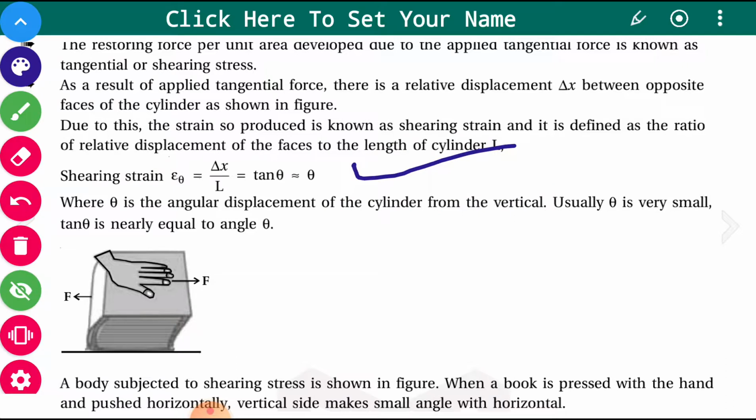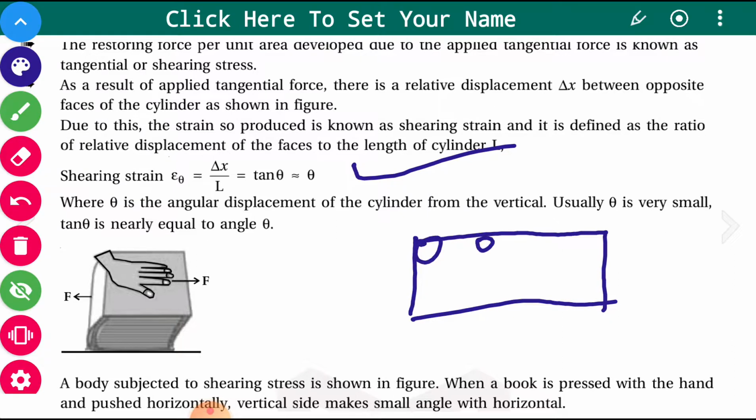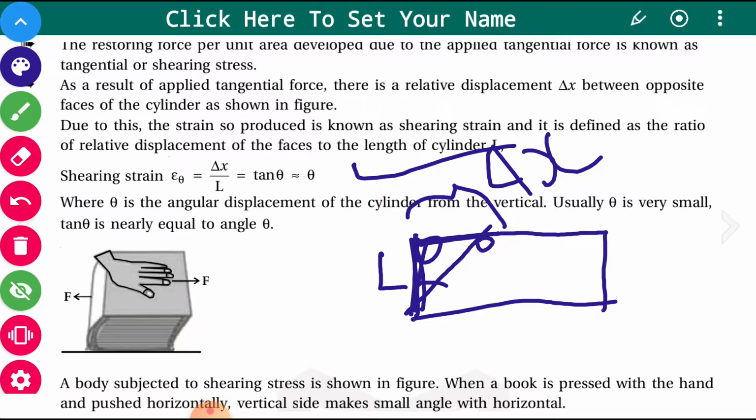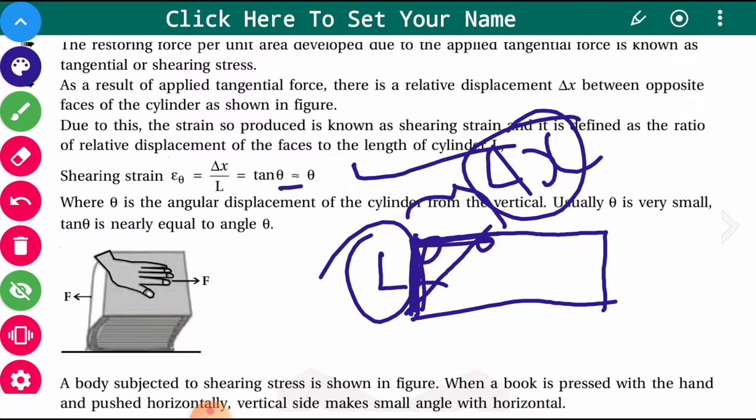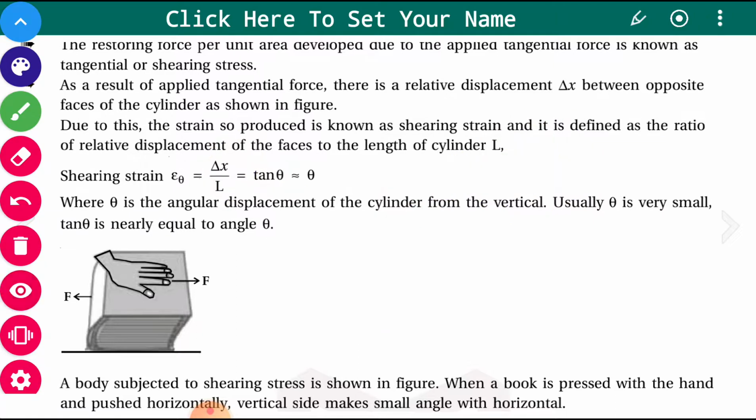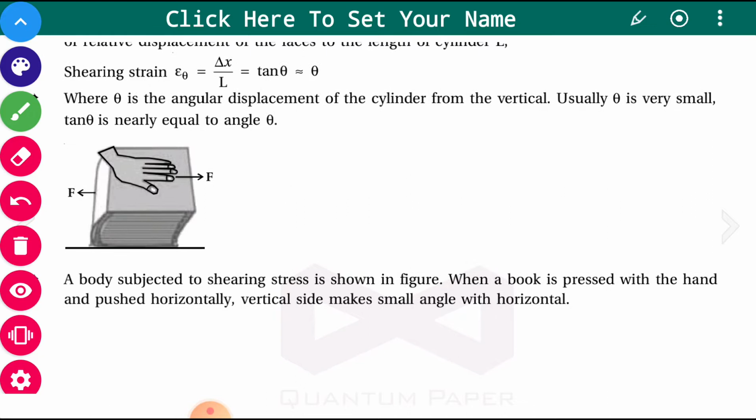You can see from the figure, if this corner is brought somewhere here, then delta x upon L is nothing but tan theta, opposite upon adjacent, that is delta x upon L. So tan theta is equivalent to theta, that is delta x upon L, where theta is the angular displacement of the cylinder or book from its vertical position. This theta is very small, so tan theta is equivalent to theta in radians.